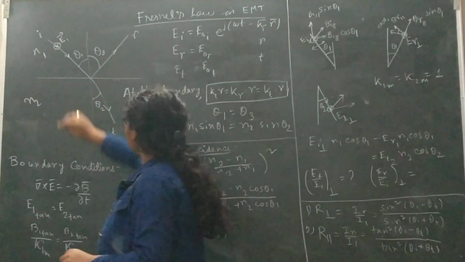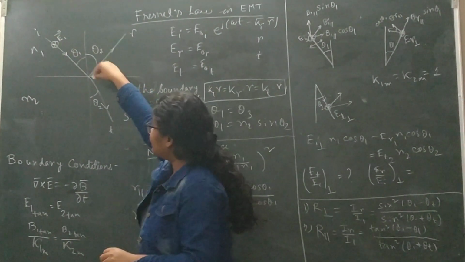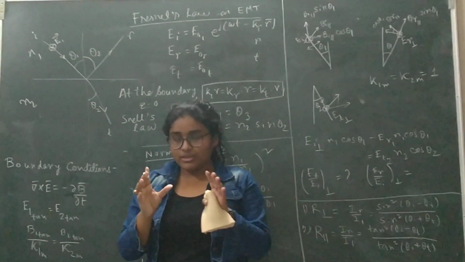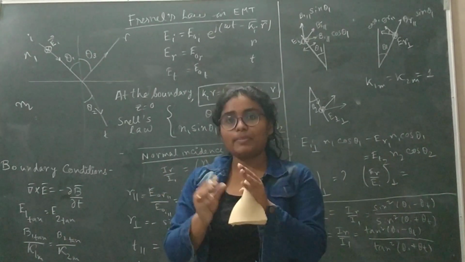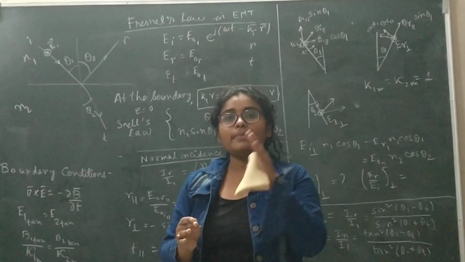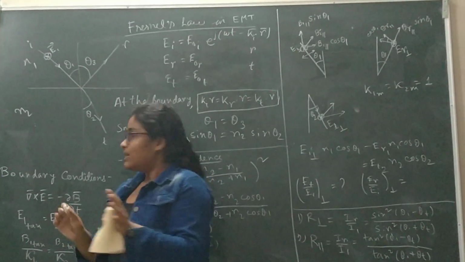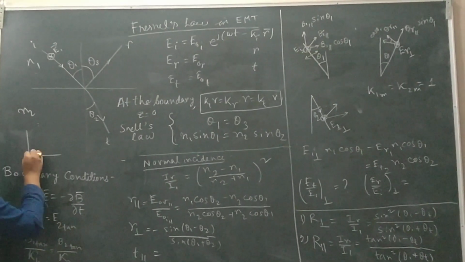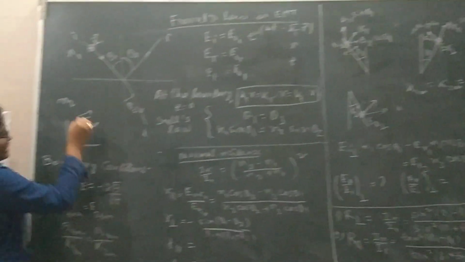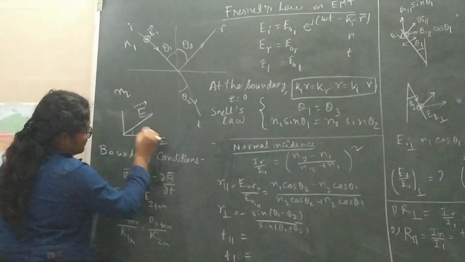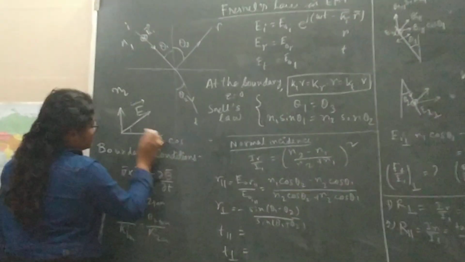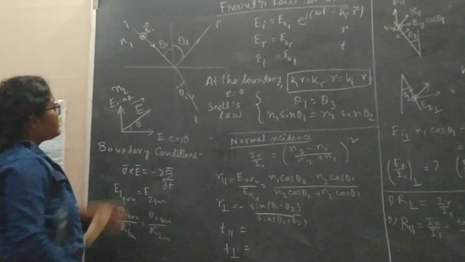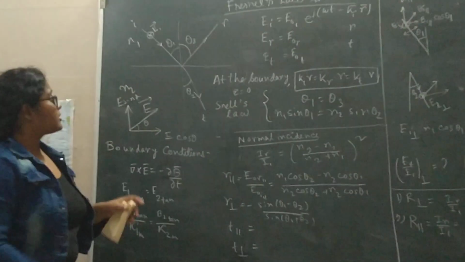So let's proceed. Suppose you have the electric field incident in this way. The electric field can be thought of as having a parallel component and a perpendicular component, because in general the light is unpolarized. Any unpolarized light can be divided into two components: one parallel and the other perpendicular to the plane.